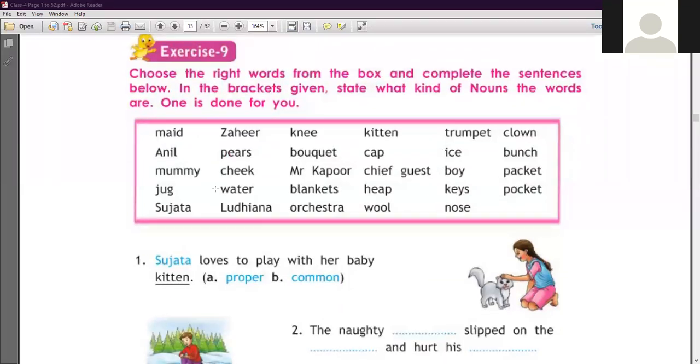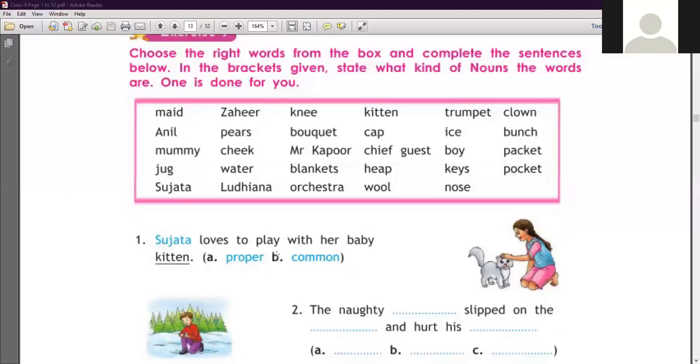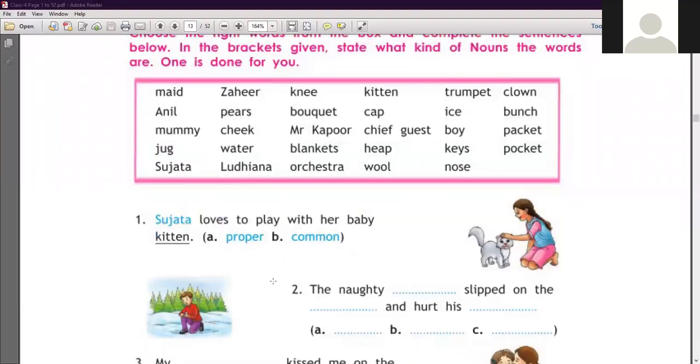देखिए, आपके सामने help box given है और the different nouns are given in the help box. So firstly you have to identify the sentence and you have to know about that this is a proper noun and this is a common noun. Firstly is done for you. Let's start. सुजाता लव्स टू प्ले विद हर बेबी.